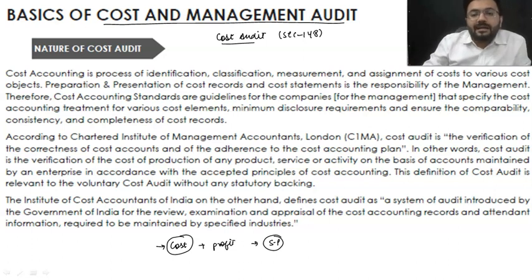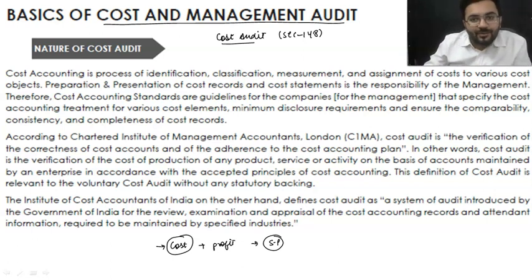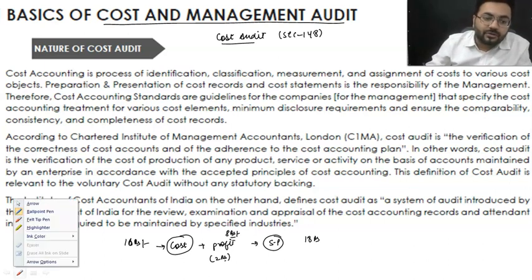Now, why is there a kind of audit by the government? Because there may be a situation where you manipulate your cost. Let us suppose the cost is 10 rupees and you are selling it at 18 rupees, so 8 rupees is your profit. What organizations can do is make their cost 16 rupees, so they show a profit of only 2 rupees. At this point, my dear students, the government will say, oh my god, earlier the profit was 8 rupees and the government was able to get taxes on 8 rupees. Now they will be getting taxes on 2 rupees. So that can also be one of the points.